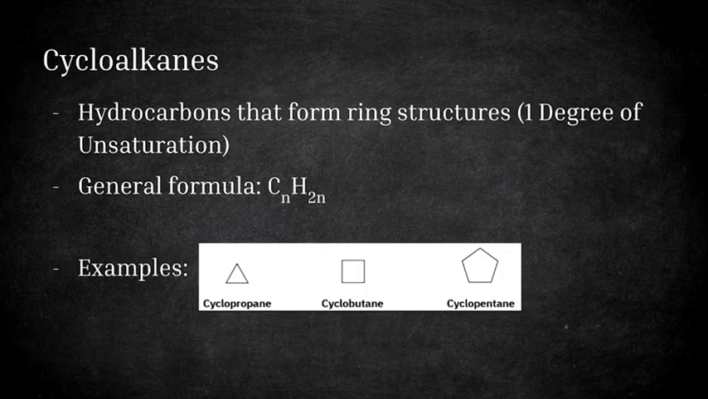Cycloalkanes are hydrocarbons that form ring structures and have 1 degree of unsaturation. This means that instead of being ordered in a linear chain, the carbon atoms are connected in a loop, creating a cyclic molecule. Cycloalkanes can be thought of as alkanes that have been closed into a ring by removing 2 hydrogen atoms, which contributes to the 1 degree of unsaturation. The general formula for cycloalkanes is CnH2n, which reflects this single ring structure. Some of the cycloalkanes we've seen already are cyclopropane, C3H6, cyclobutane, C4H8, and cyclopentane, C5H10.